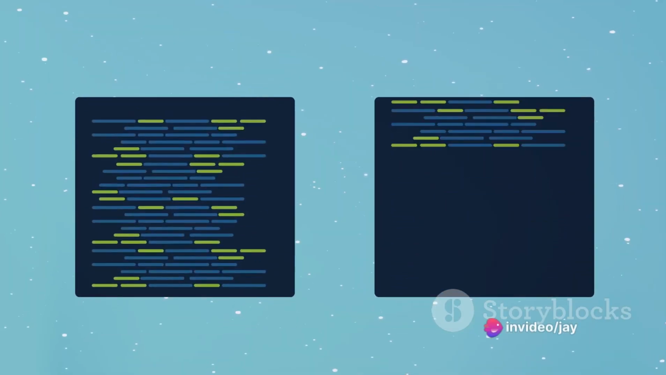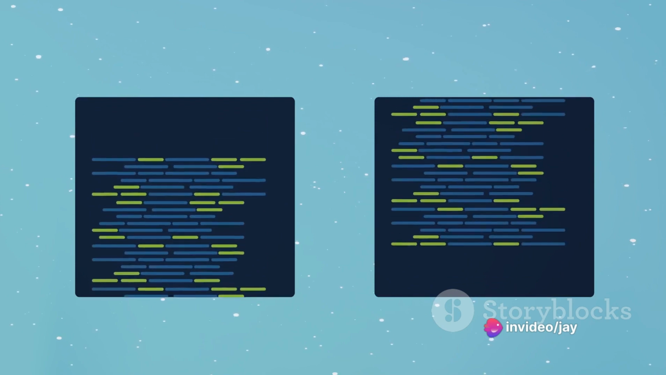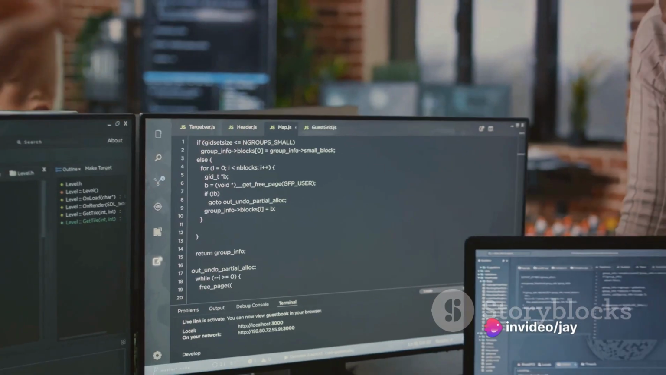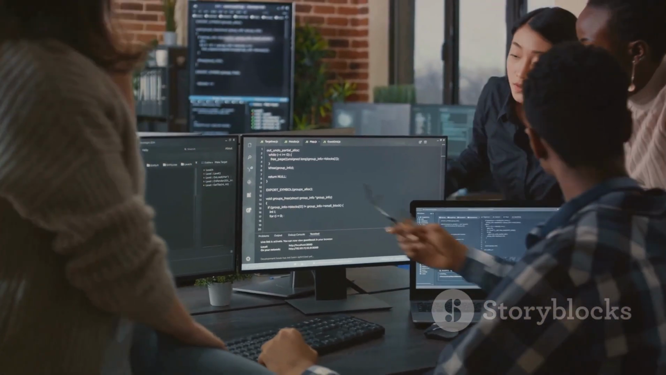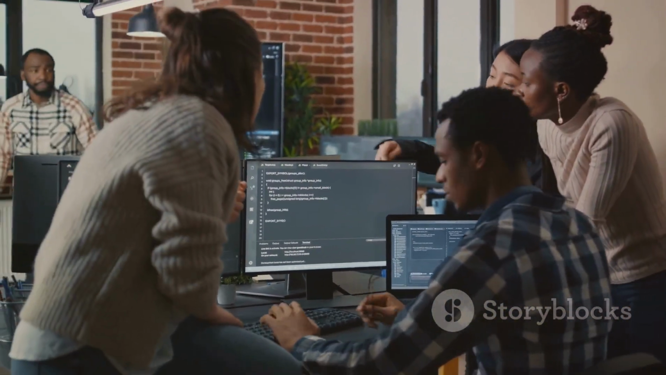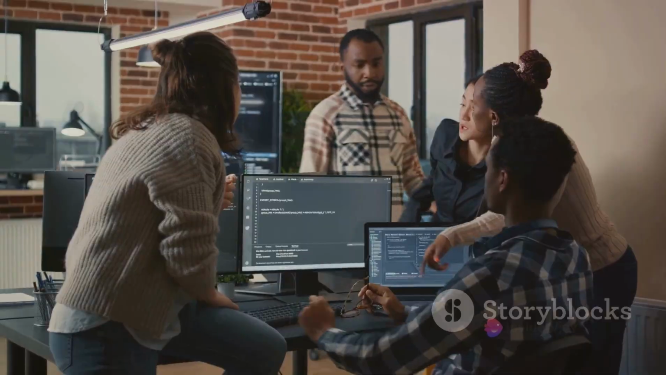Now let's talk about preprocessors. These are directives that the compiler follows before the actual compilation process begins. They're like a to-do list for the compiler. For instance, the #include preprocessor tells the compiler to include a specific library in the program.